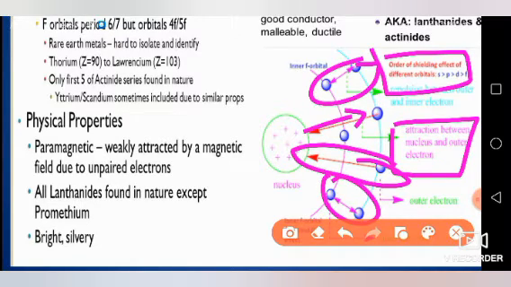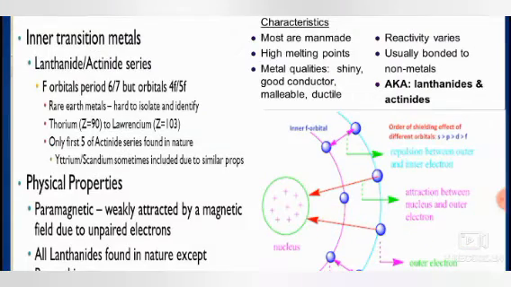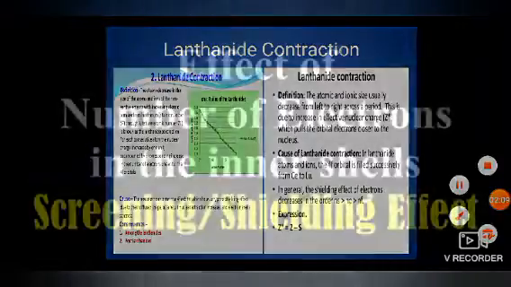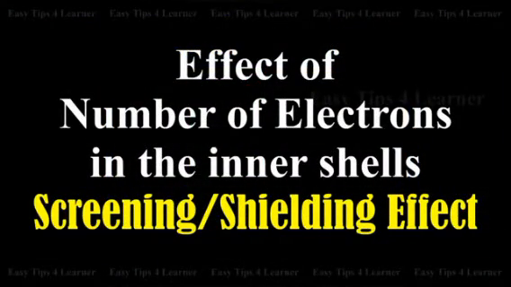So this is the order of shielding effect. S has greater shielding effect than P, then D, then F. So it means that outermost F has lowest shielding effect. Because of that lanthanide and actinide series we are talking. Number of electrons in the inner shells.